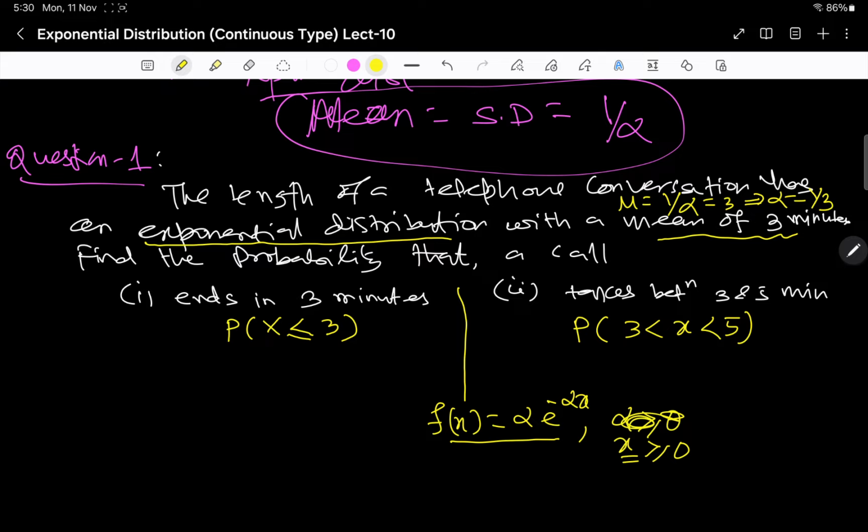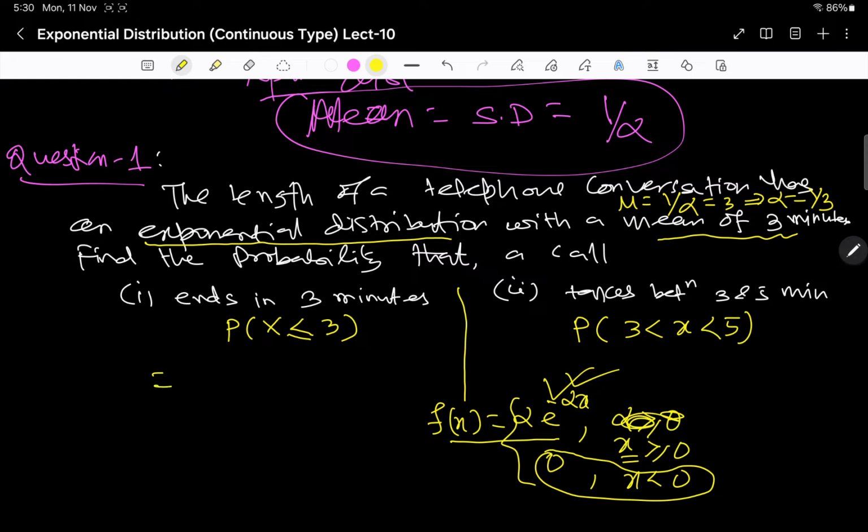X is time here, so no need to mention that it is 0 when x is less than 0. So we will work on this only, because negative time is useless here. Now coming to the first case, P of x less than 3. What does it mean?